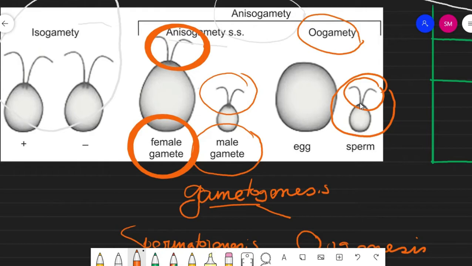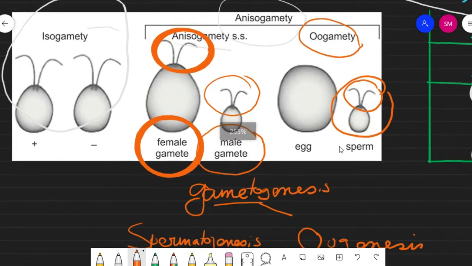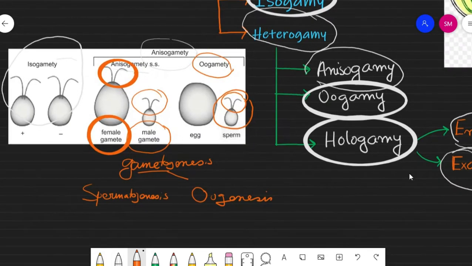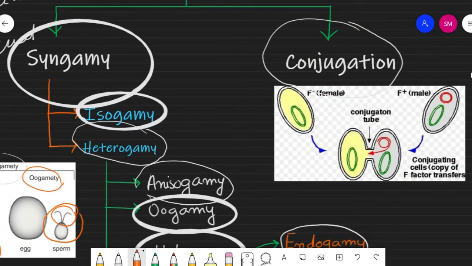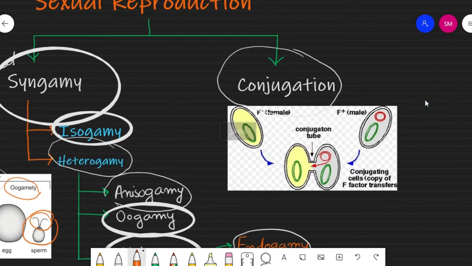Then the next criterion of sexual reproduction is conjugation, and conjugation is specifically found in some lower individuals like Spirogyra, some bacteria, as well as some fungi. And here we also view two different types of individual, one is F minus and the other is F plus.